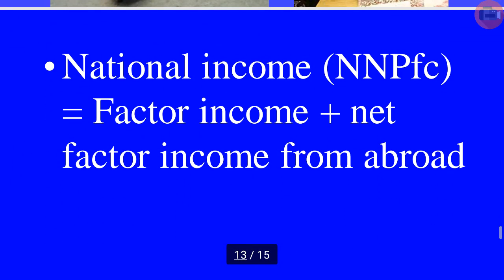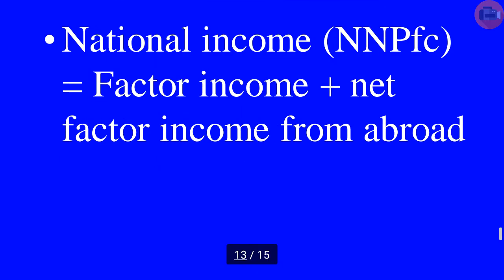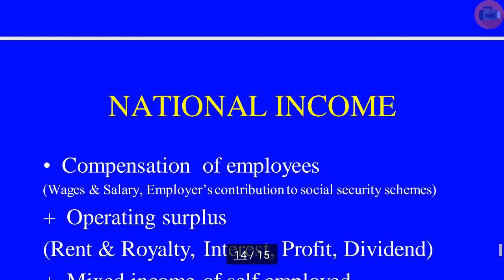Now come to what is national income. National income, which is known as NNPFC, net national product at factor cost. You can say that it refers to the money value of all the final goods and services produced by the normal residents of a country during an accounting year. So national income is equal to domestic factor income plus net factor income from abroad, which comprises our national income.